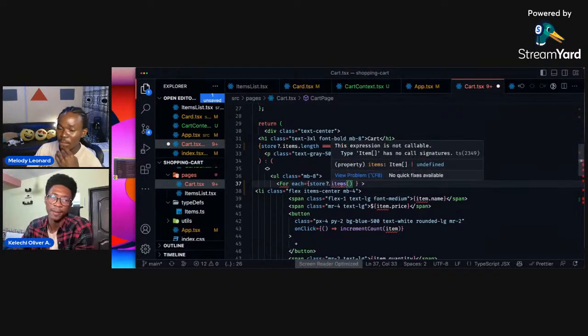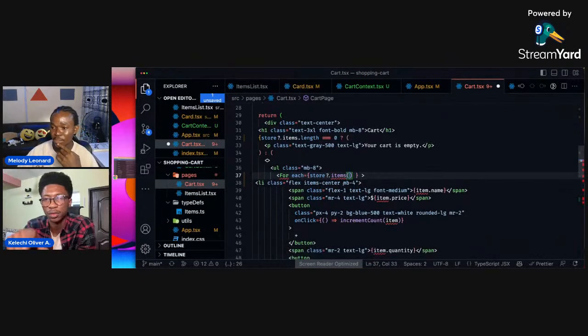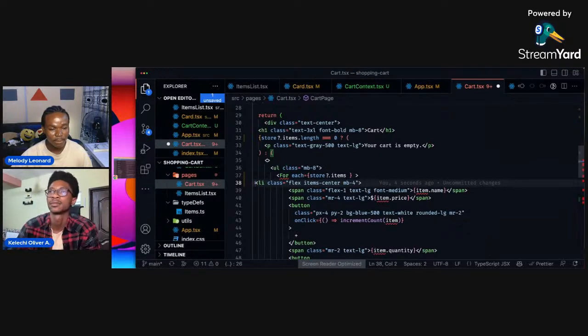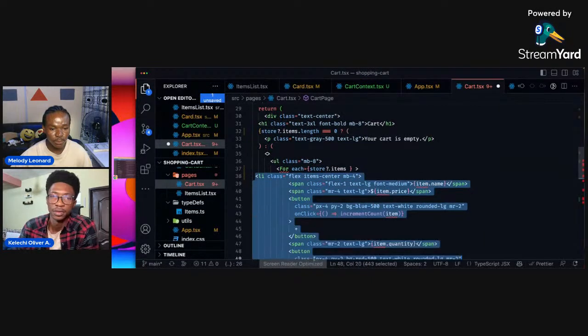No, this can't be a function. Actually, that one is not a function, so you just remove that one. Go inside, after the closing angle brackets. We should have a function there that returns the JSX. So that means we have to put this in.